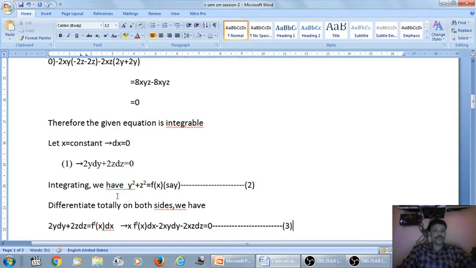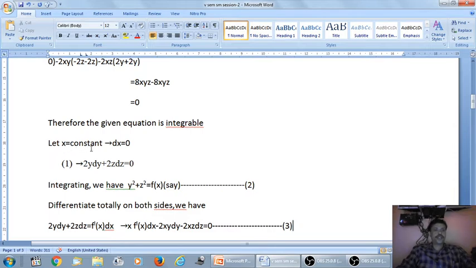Integrate both sides. We have y, the integration of y is y square by 2. Now 2 gets cancelled, it will be y square, plus z, the integration of z is z square by 2. 2 gets cancelled, it will be z square, is equal to the constant of integration. Now take the constant of integration as a function of x, because here x is constant, therefore any term in x is also a constant. That means the function of x is a constant.